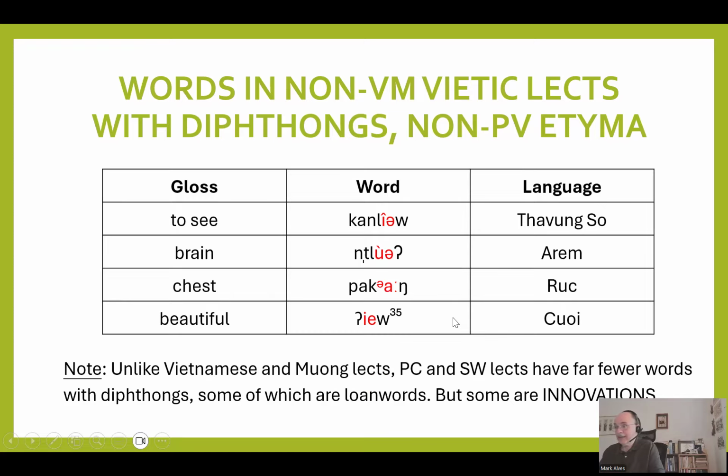So what we're looking at, there are not many of these. It's difficult to find. It's a very small percentage, and I don't know the exact percentage yet. I haven't checked, but not many have diphthongs. But some of them, as I mentioned, are loanwords, but some appear to be innovations. So we have both of these. And how do we account for those innovations?